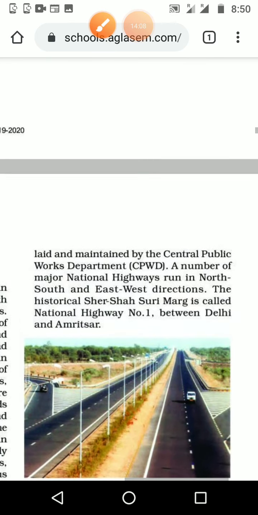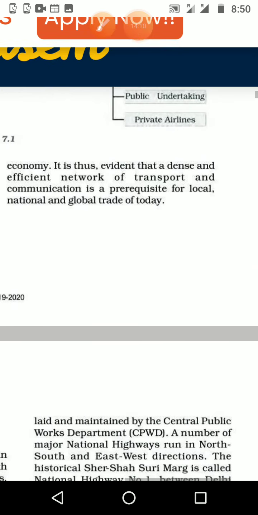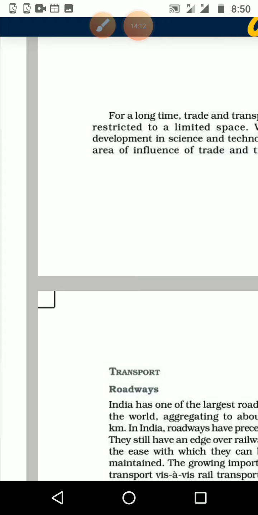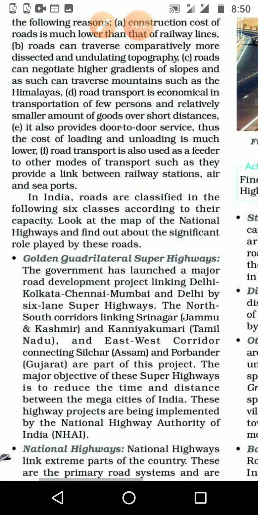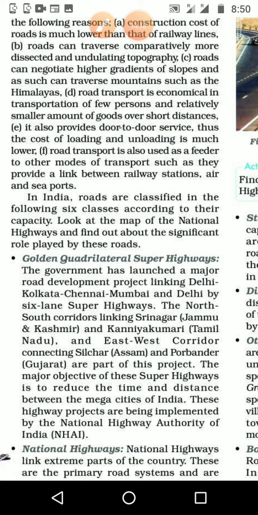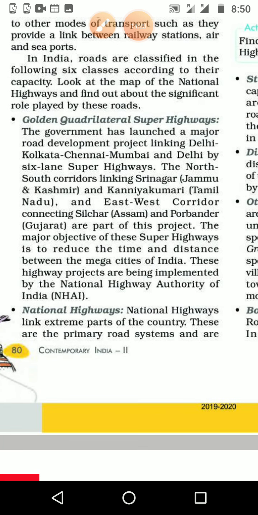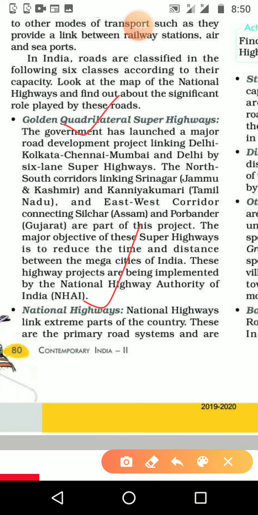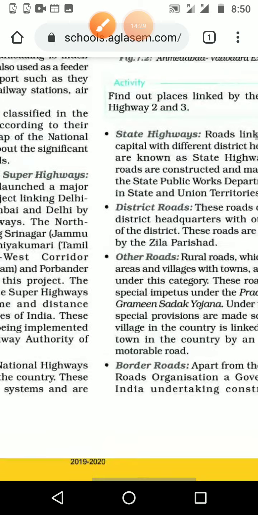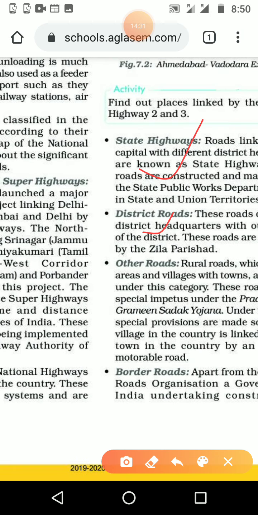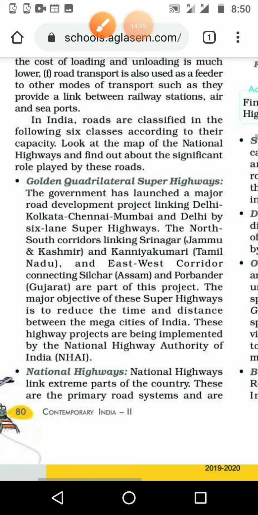Then we can see the quadrilateral of the super highways, and that is the golden one. Then the different groups all together, it is coming 1, 2, then 3, 4, 5, 6 groups we want to study about road transport.